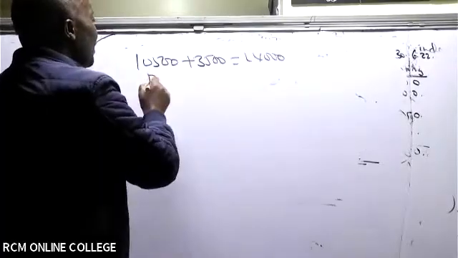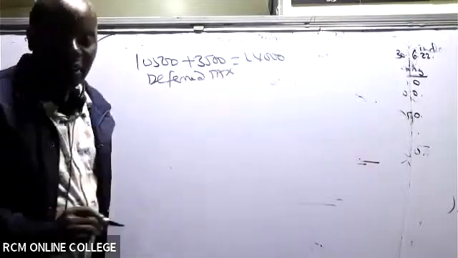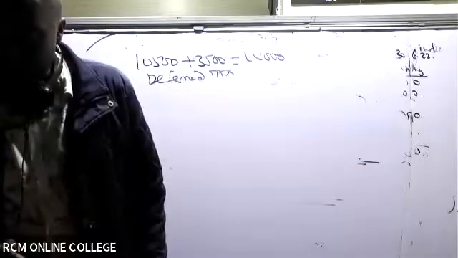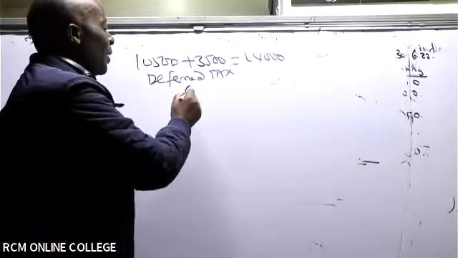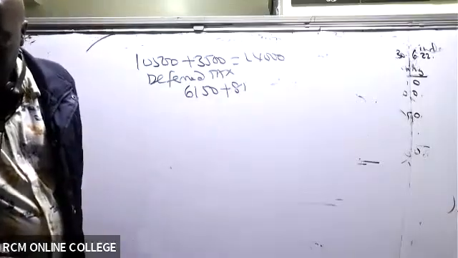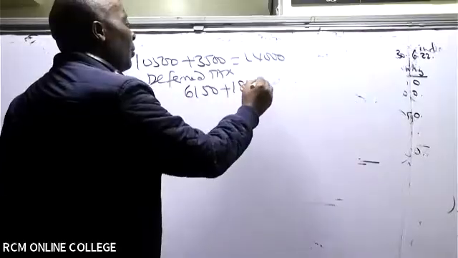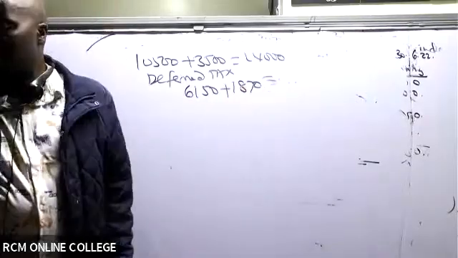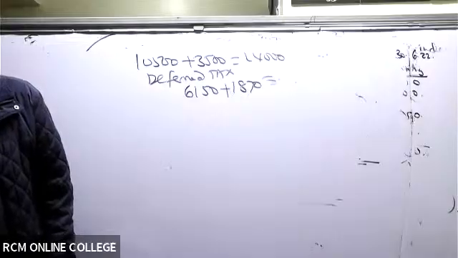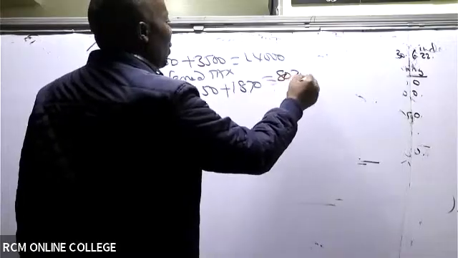Then we have the deferred tax there. We are taking the one of the parent. The one of the parent is 6,150, plus 1,870. Is there somebody who is able to give me the deferred tax figure? 8,020, isn't it? The deferred tax figure is 8,020.